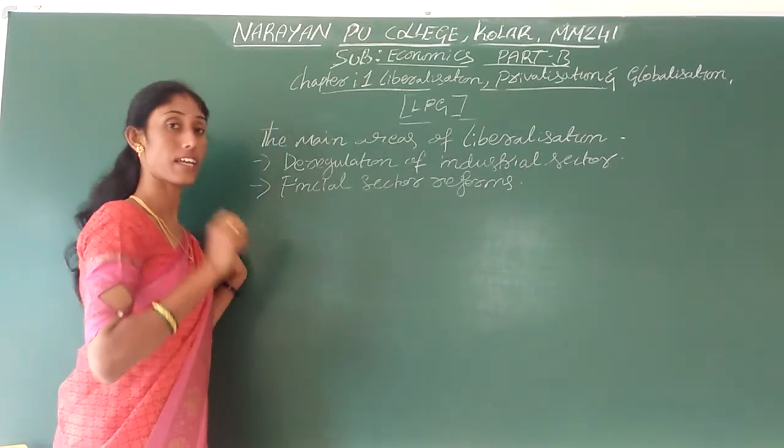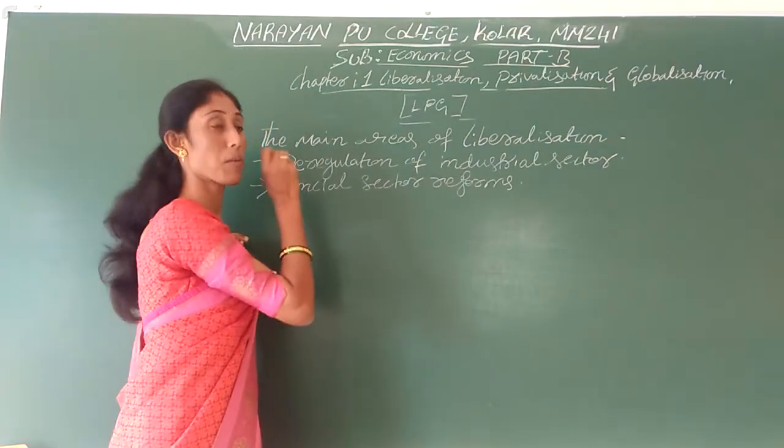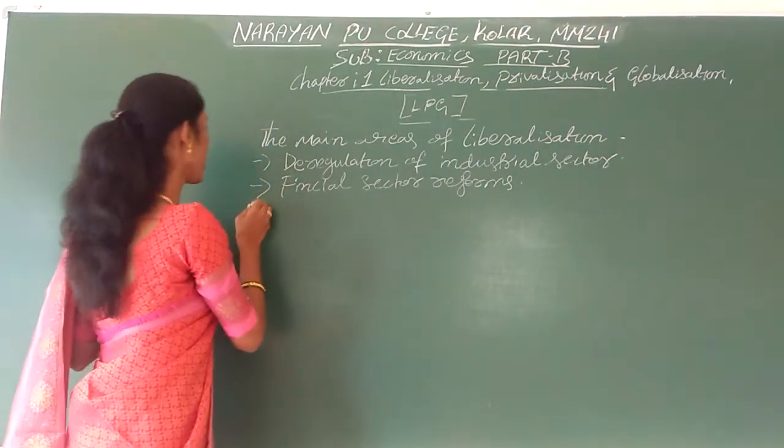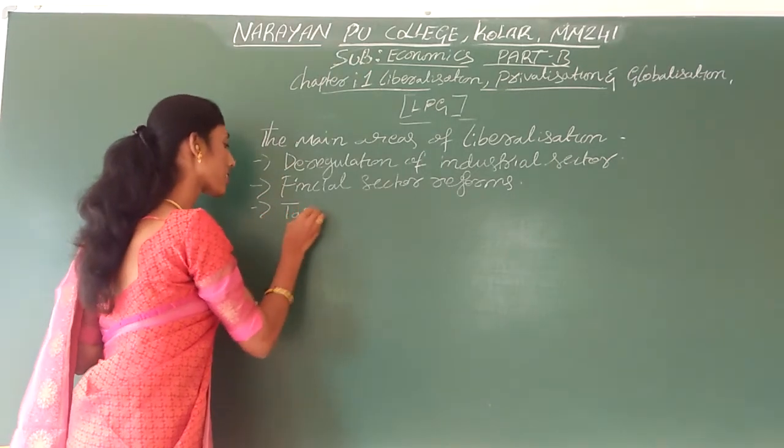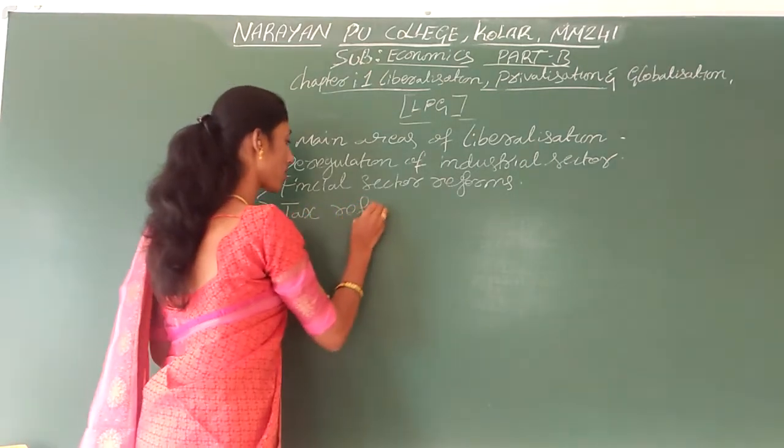And the third area in which we have adopted liberalization procedures is tax reforms.